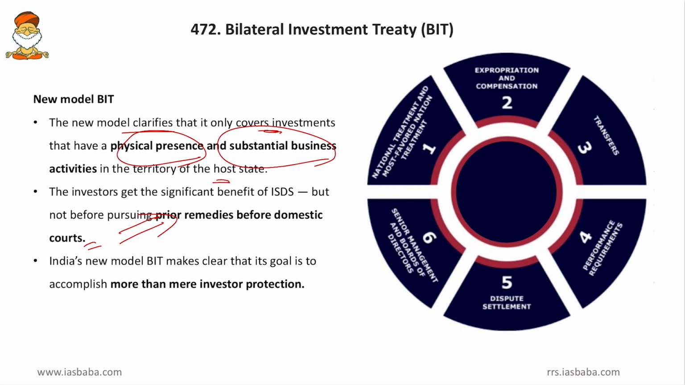Then India's new model BIT makes clear that its goal is to accomplish more than mere investor protection. So I don't give you absolute investor protection. I want even the protection of domestic entities. I want domestic industries to grow. I want even the opportunity for retrospective taxation. That is the Cairn India issue. So all these things have made the BITs murkier, and we are hanging in fire regarding the BITs. We don't know whether we terminate the older BITs, whether we come up with new ones, whether we come up with any innovation. So nothing of those is clear, and we will update as and when the issues come up.